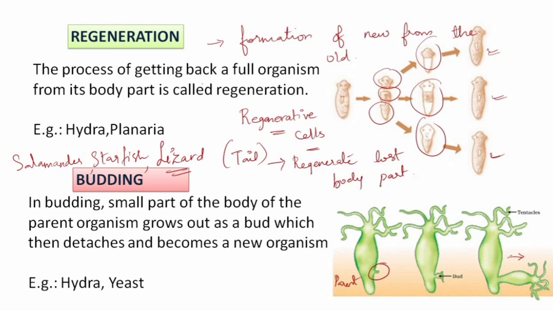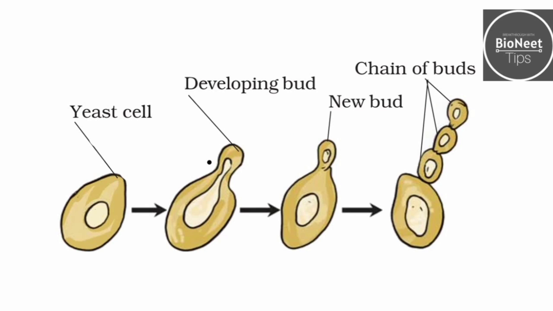For example, Hydra, and this is a part of your NCERT textbook, but yeast they have not given in your textbook. So I am just showing you the diagram here. This can also be asked for 2 marks. So please make a note of this diagram. In yeast, you can see that from the parent an outgrowth is growing, and this is called a developing bud.